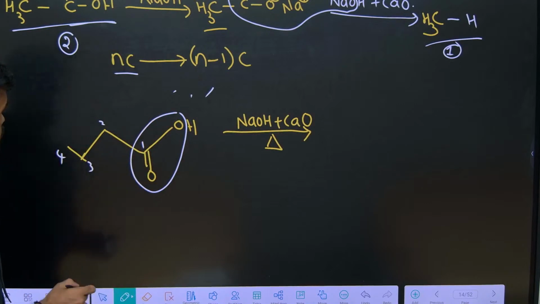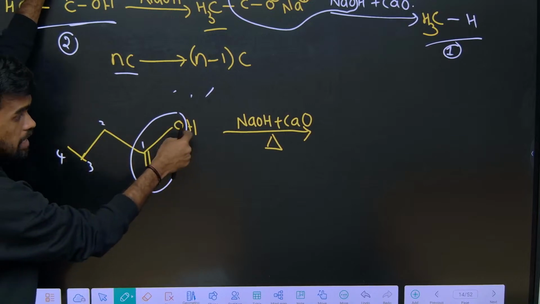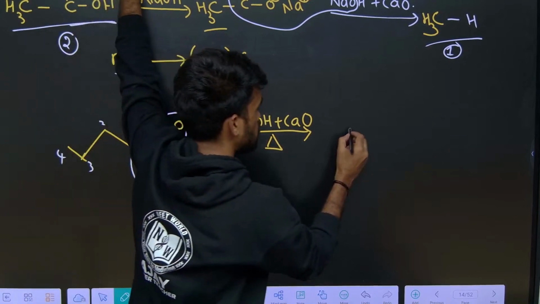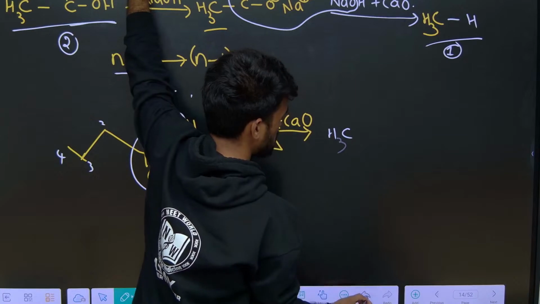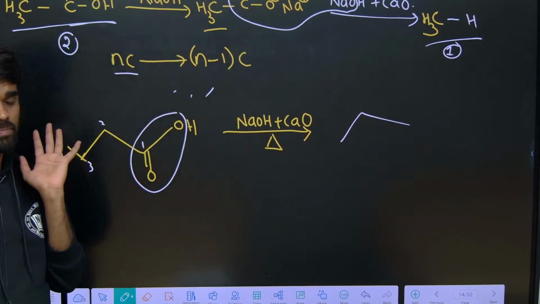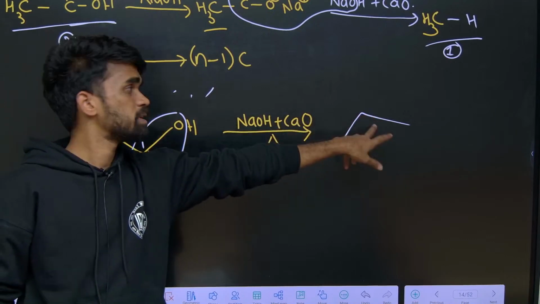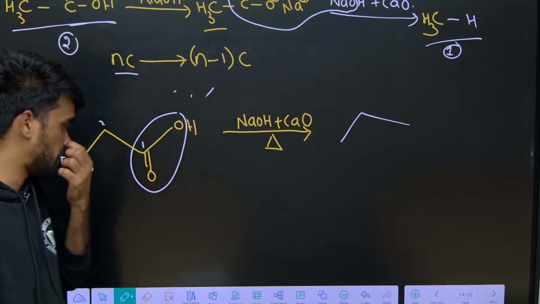So what is the remaining part? 1, 2, 3. 3 carbons are there. So propyl and add this hydrogen. It becomes propane. So it will be CH3. Just you can write in this form. Yeah, this is our product. I hope it is clear. 1, 2, 3. These 3 carbons are there. That's why the respective alkane is like this, propane. I hope it is clear.